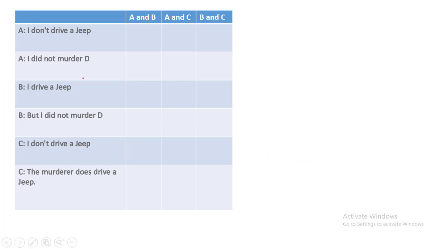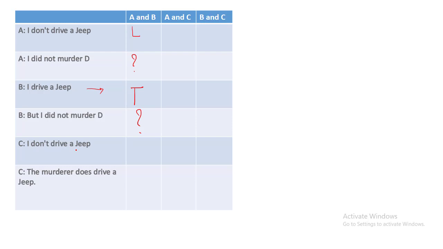So these are the six statements. What if A and B drive a jeep? So A says, I don't drive a jeep. So this statement is a lie statement as A drives a jeep. A says, I did not murder D. So we don't know anything about who has murdered D. B says, I drive a jeep. So as A and B are driving a jeep, this statement is a true statement. I did not murder D. Again, we don't know about this statement.